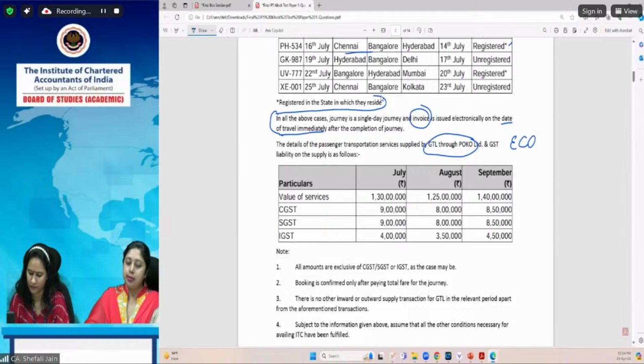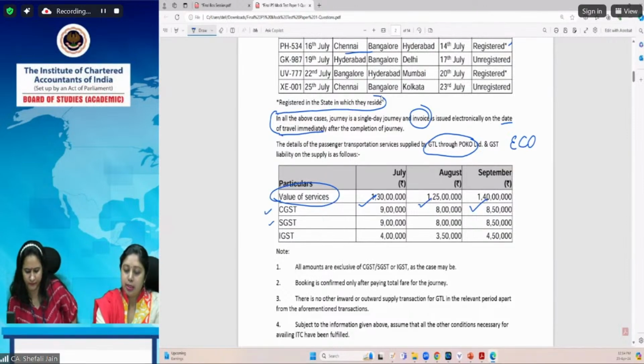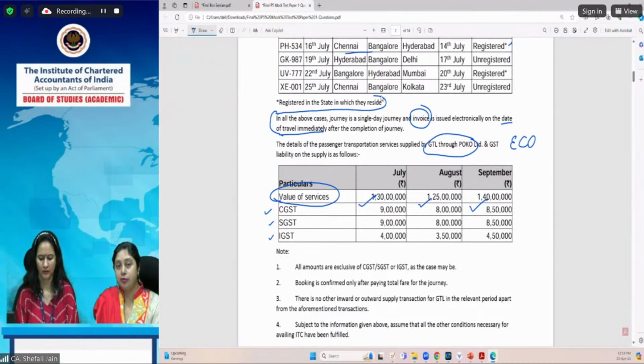And the GST liability on the supply is also given to you. So in July, the value of services which has been provided is 1 crore 30 lakhs, then 1 crore 25 lakhs in August, and in September 1 crore 40 lakhs is the value of services which has been supplied. You have been given the CGST, SGST, and IGST amount on these services, because the bifurcation of these services, whether they have been provided interstate or intrastate particularly, has not been given.